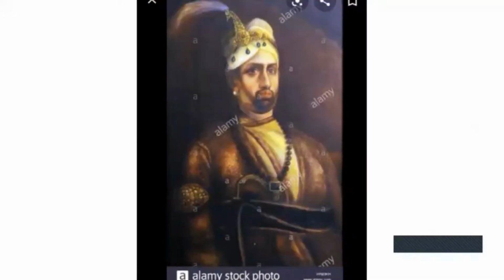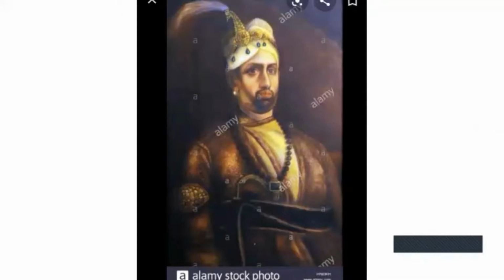Next, the Dutch. You know that the Dutch came to India only for trading purposes. Then the Dutch fought with Marthandavarma. Who is Marthandavarma?